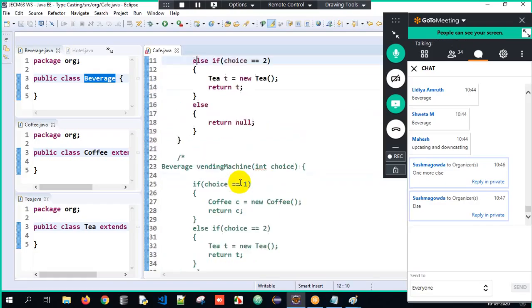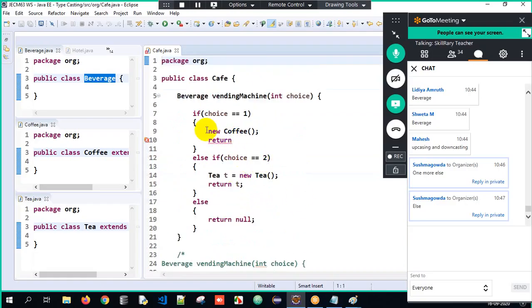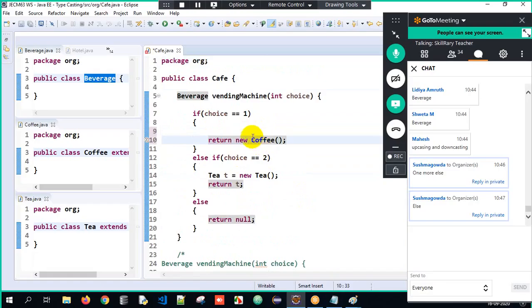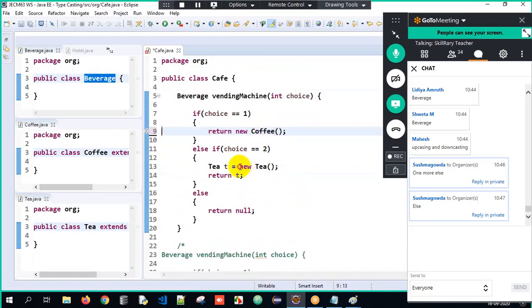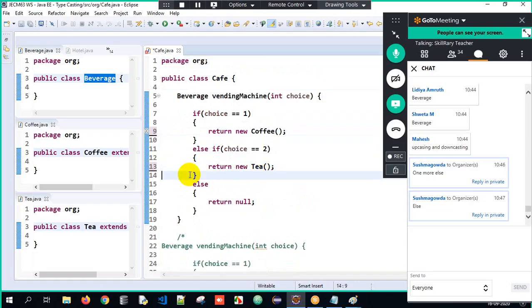Okay, so sir, you're confused? No, I'm not trying to confuse you all. You can directly return an object of coffee here. Rather than creating and returning it later, you can directly write it as return new tea. That way it becomes efficient.